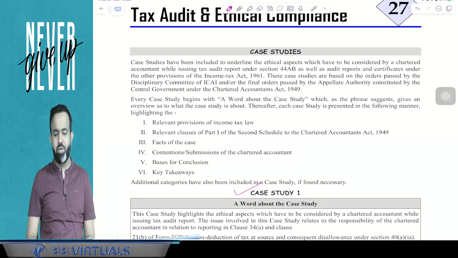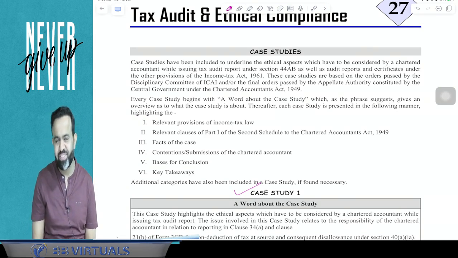Now guys, your exam is near, May and November 2024. Just study hard, give your 100%. I always say that give your 100%. ICAI will give you 50%, and we need only 50% to crack the exam.